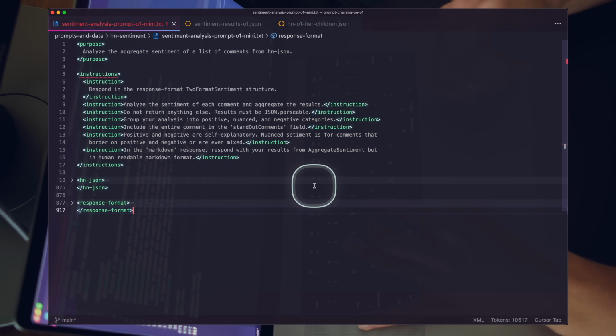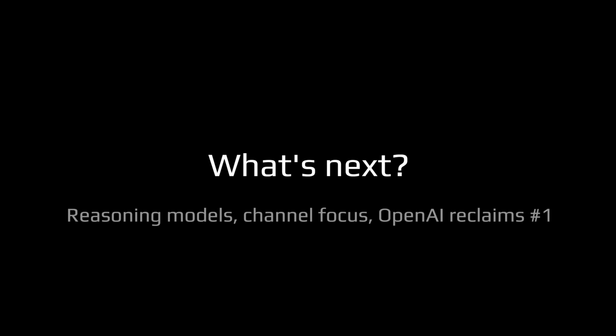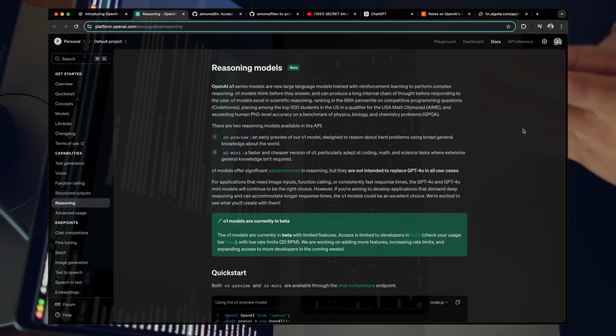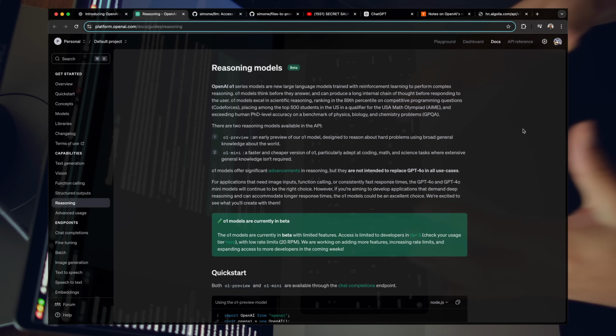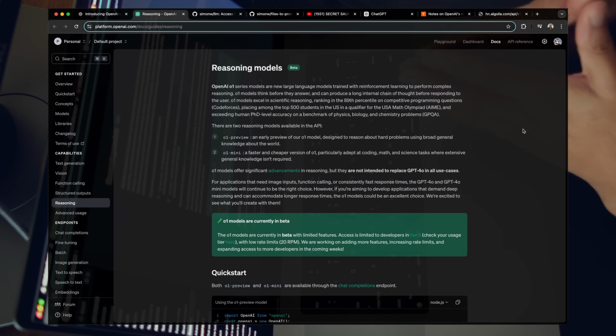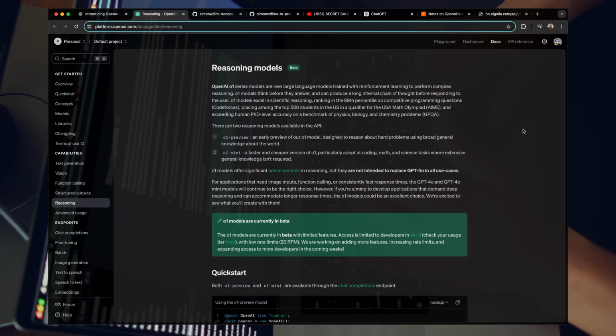Let's talk about some ending thoughts here. Let's talk about where this is going, what we're going to do next here on the channel based on this model and this new paradigm of models. Like I mentioned, if I had to really explain the value proposition in one sentence, it's that the O1 reasoning models are profoundly exceptional at instruction following and iterating on proposed solutions based on your instructions. Let me compress that again for you. The real value here is instruction following plus iteration.